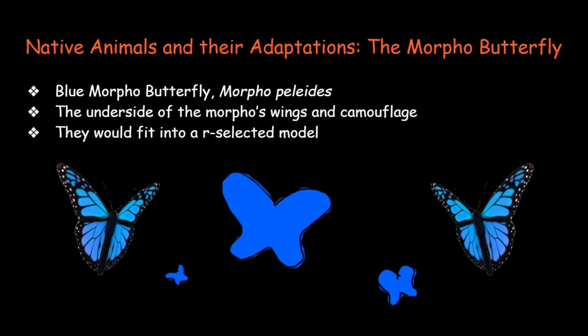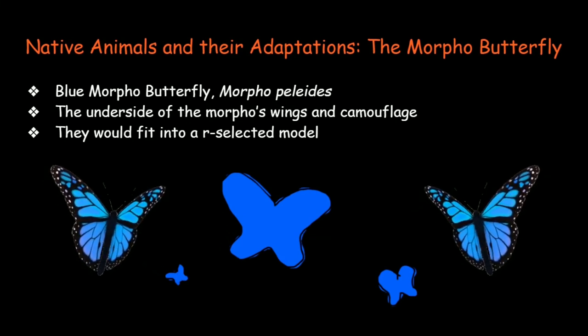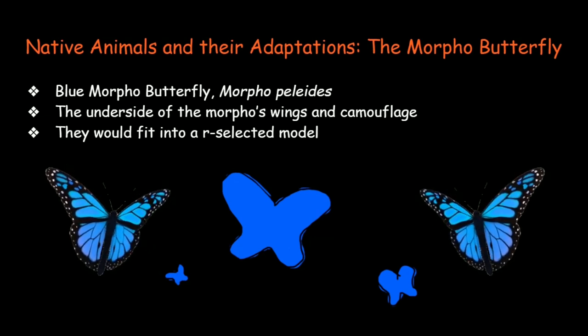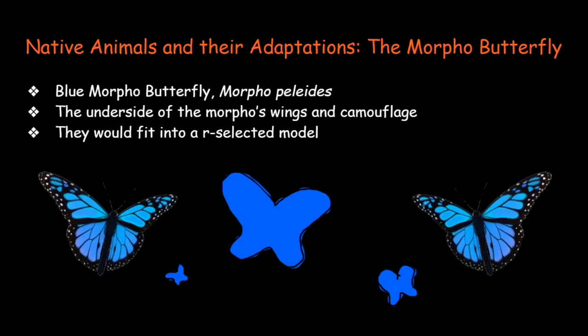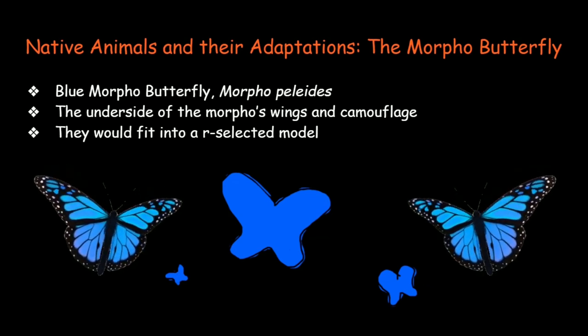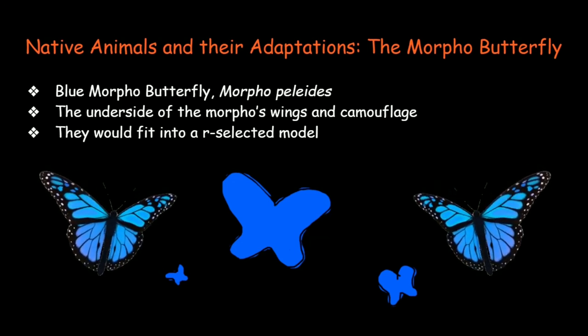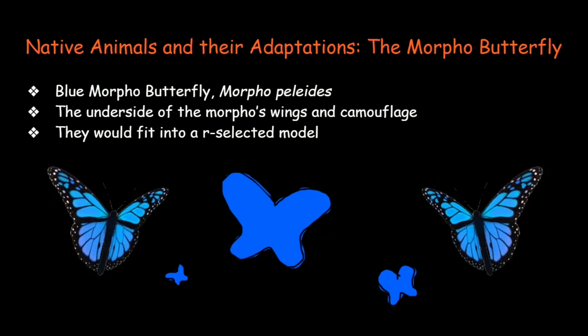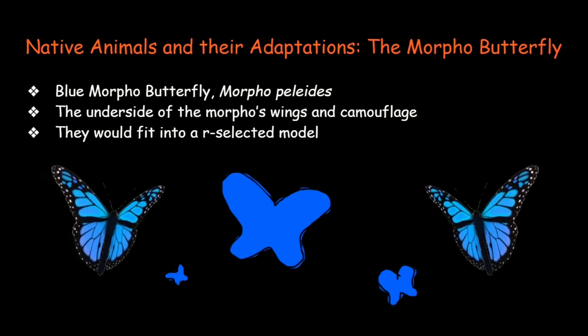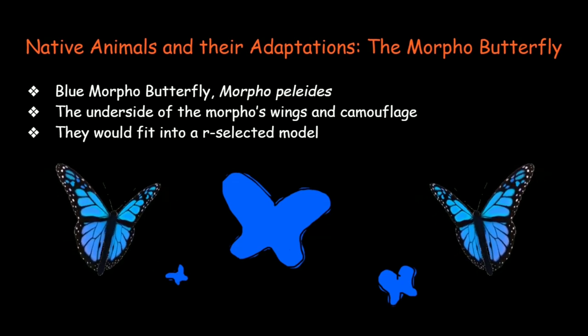Blue morphos are striking blue butterflies that flutter near the rainforest floor. The blue morpho caterpillars eat many different kinds of leaves, while adult butterflies feed on rotten fruit nectar, the juices of dead animals, tree sap, and so on. Furthermore, according to the Rainforest Alliance website, the underside of the morpho's wings is a dull brown color with many eye spots. This adaptation helps camouflage them against predators. They most likely fit into the R-selected model due to their short lifespans.